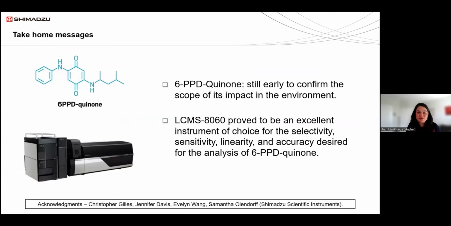Oh, thank you. As I said, we don't know yet if 6-PPD quinone is a contaminant that we should be really concerned about, or if it can be an indicator of further problems in the environment. And we developed a method that is fast and sensitive enough to give you the results on the environmental concentrations of 6-PPD quinone with, as I said, a very simple method. Filter, inject, and you can get the results.